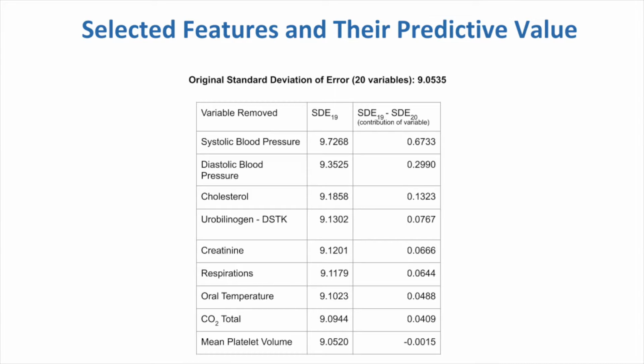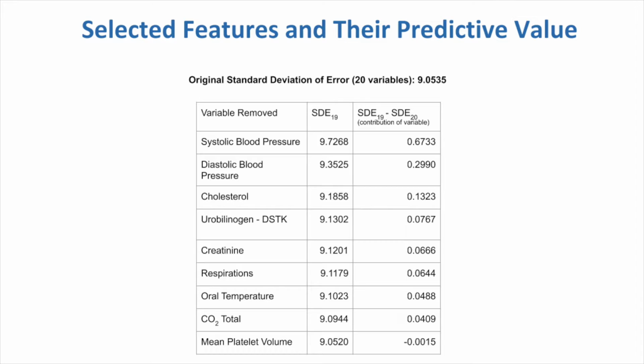I systematically removed an individual variable out of the 20 total ones, and then I ran the model to check its accuracy. Then I subtracted the accuracy of the 20 variables from the accuracy of the 19 variable model in order to determine an individual variable's contribution. For example, when systolic blood pressure was removed, the model was less accurate by 0.67 years, indicating that it's a